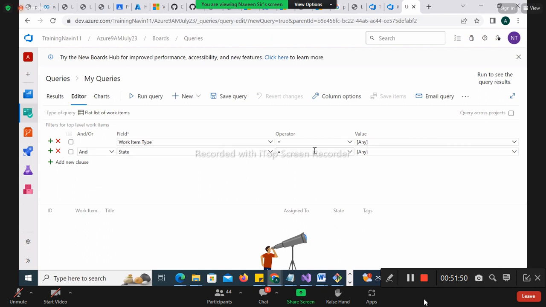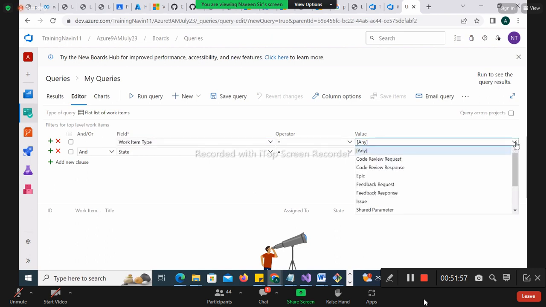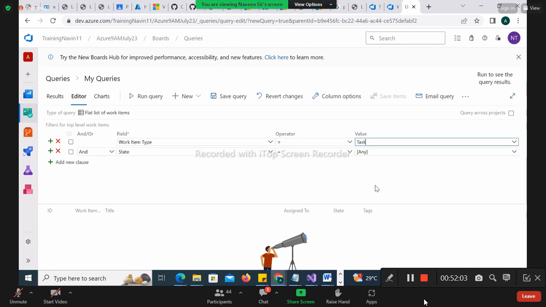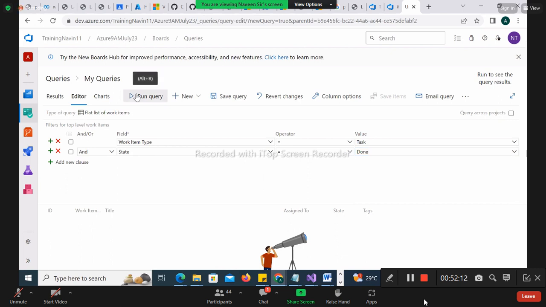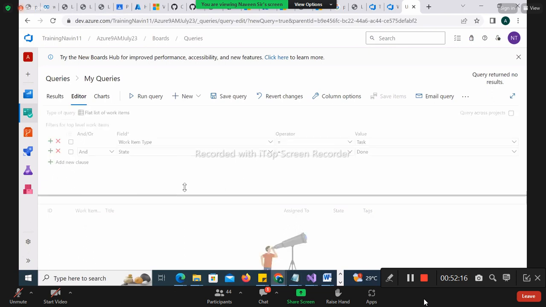So what I'll do, I'll make it work item equal to, what should I choose? Task. I want to look into the task. Let me see if we have a task or not. Task, right? What is the state I am looking for? Done. Let me choose it and click on run query. So all the list of tasks will come to you here.